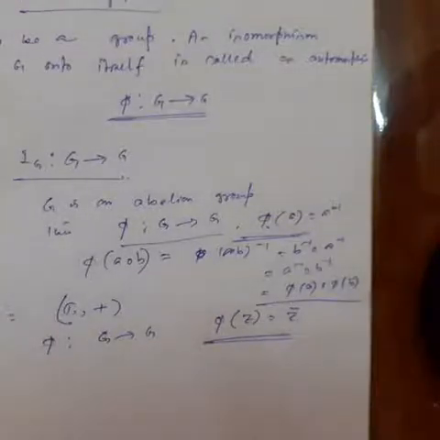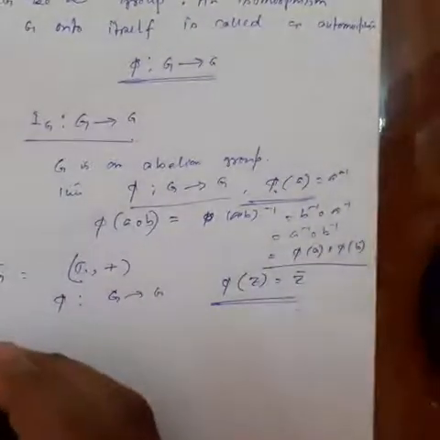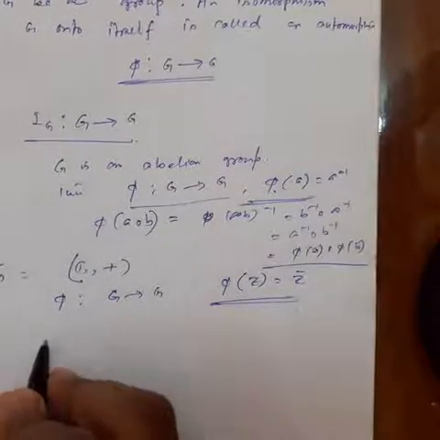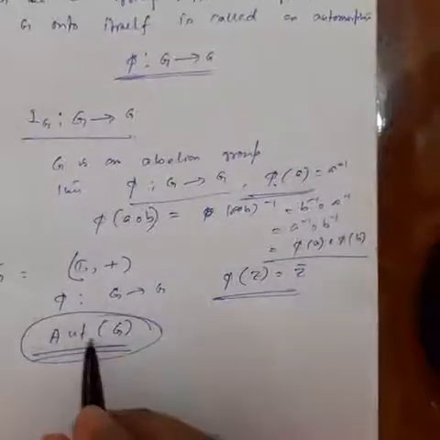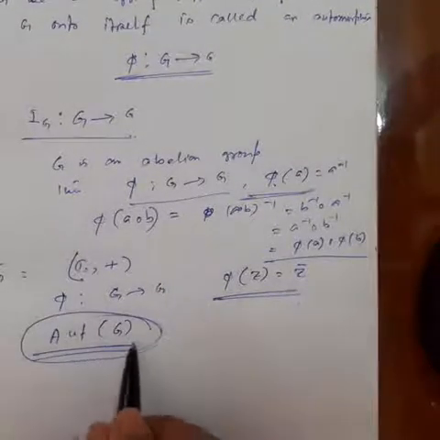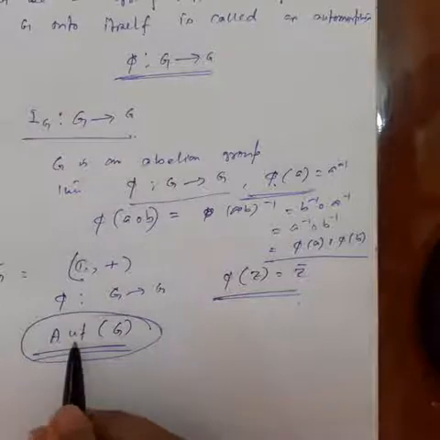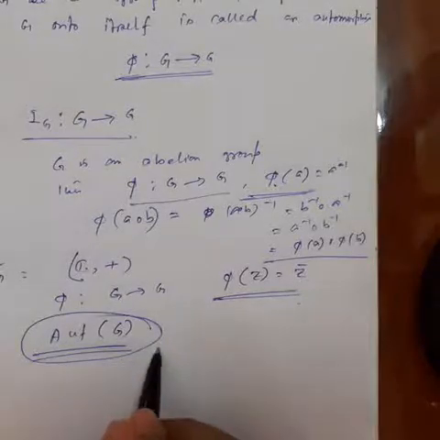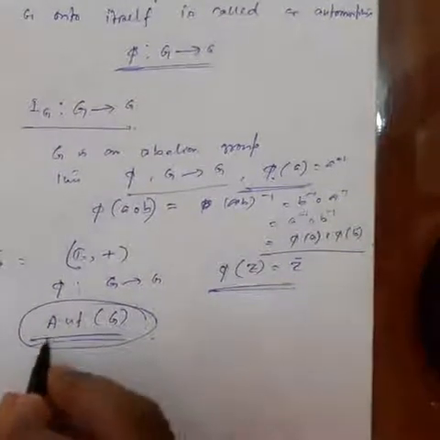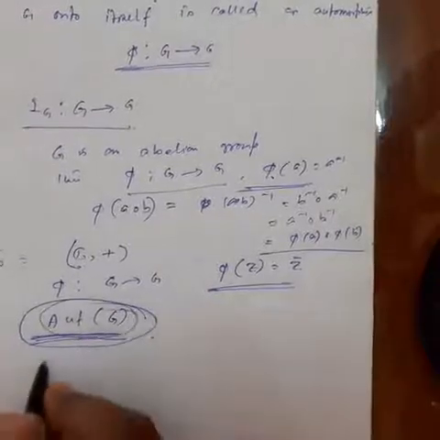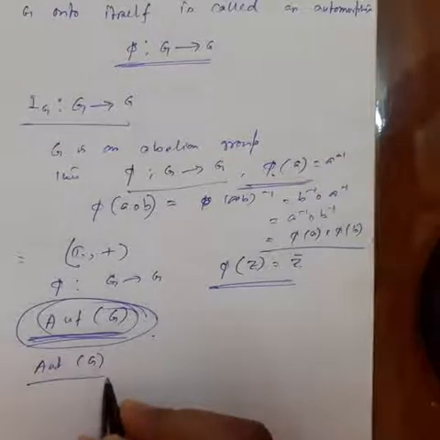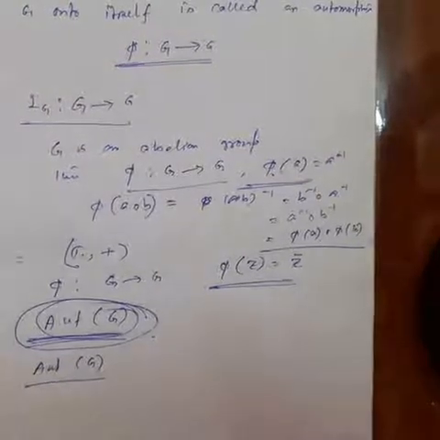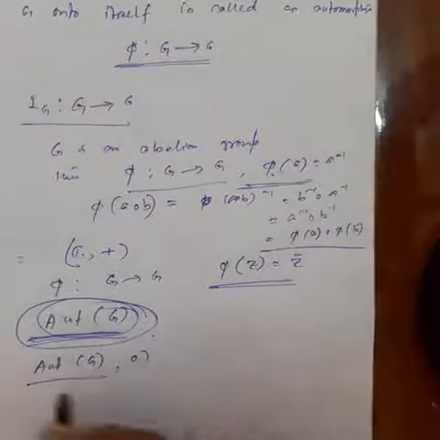Okay, the set of all automorphisms of G is denoted by Aut G. And we can verify that the automorphisms of G form a group under mapping composition.